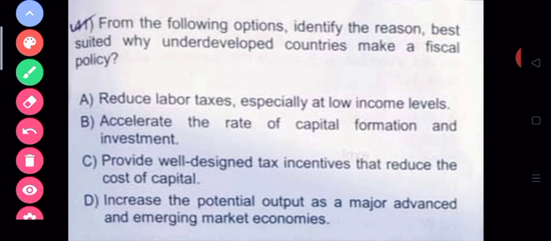So the correct option in this case, I guess, is the second one, that is accelerate the rate of capital formation and investment.